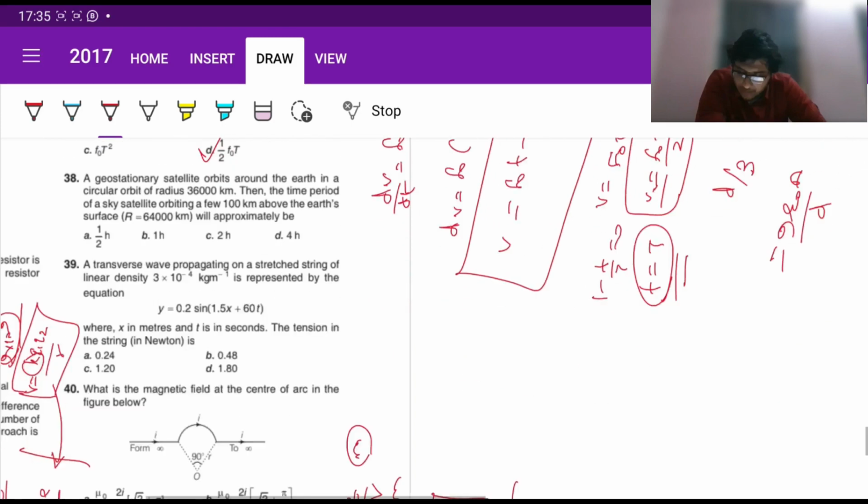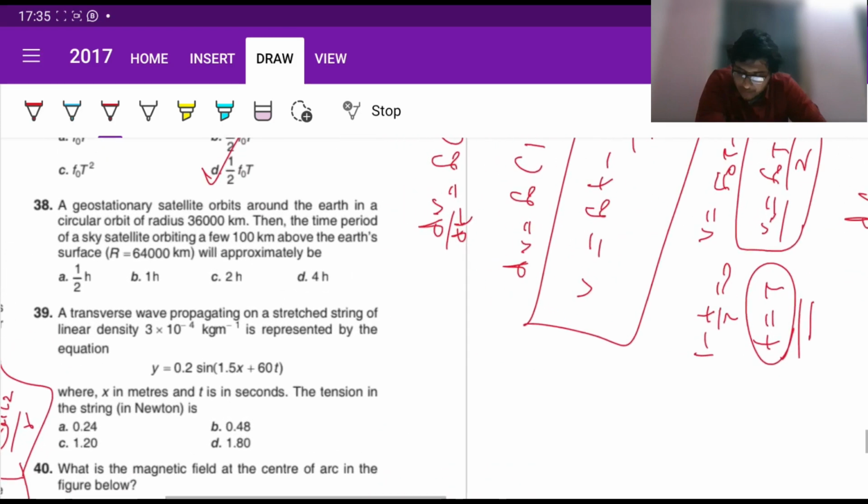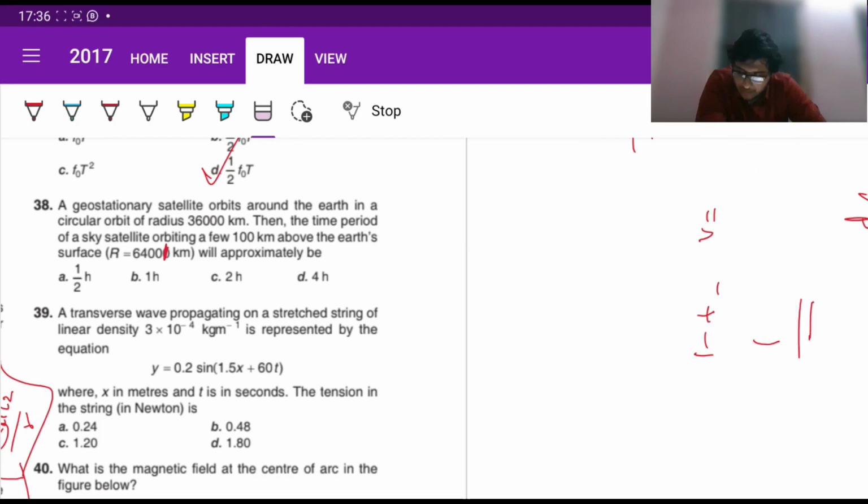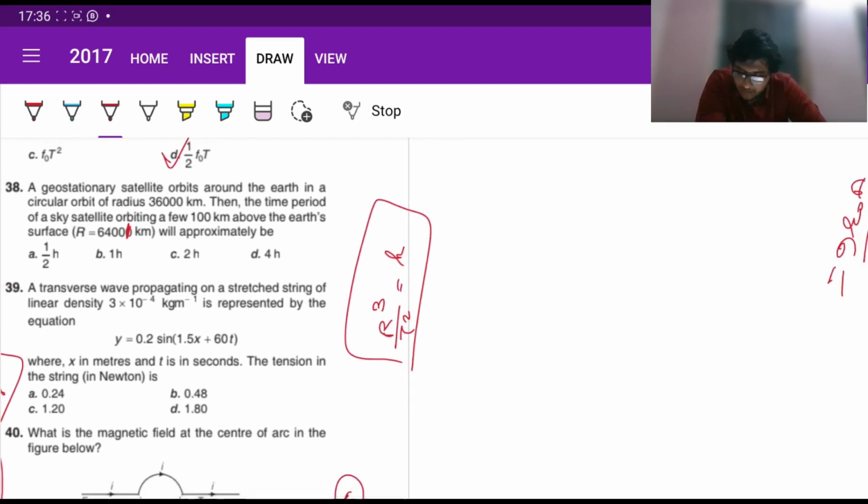Next, question number 38. A geostationary satellite orbits around the earth in a circular orbit of 36,000 kilometers. Then the time period of a satellite orbiting a few hundred kilometers above the earth's surface, the radius is 6400 kilometer, will be approximately how much? Okay, so we'll have to calculate that now. Now we must be familiar with Kepler's law of satellites or orbiting bodies, in which case r cube by t squared is constant. Fine. So all we have to do is just apply that right now.